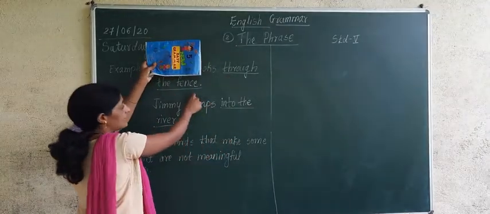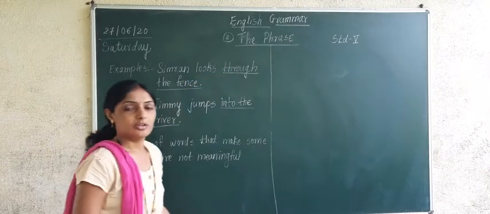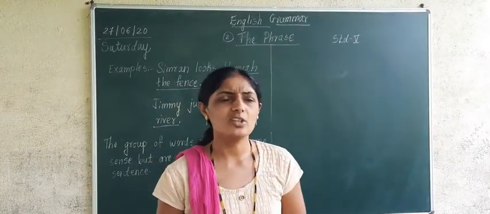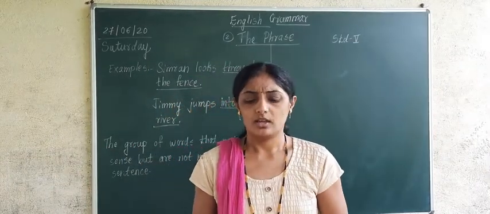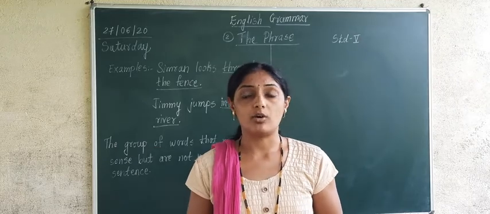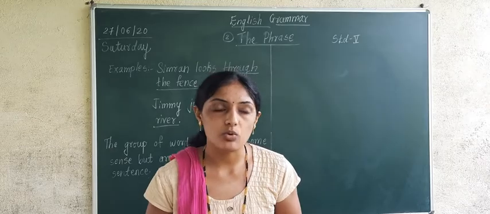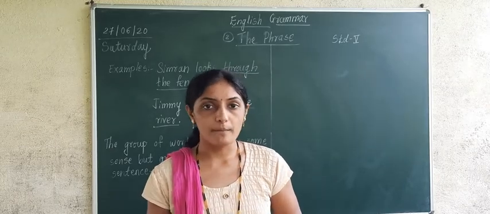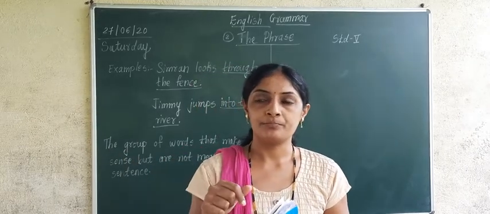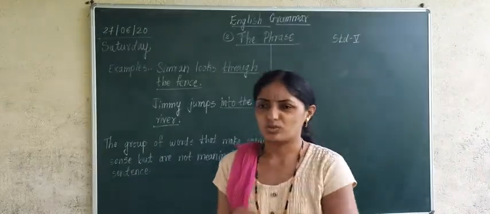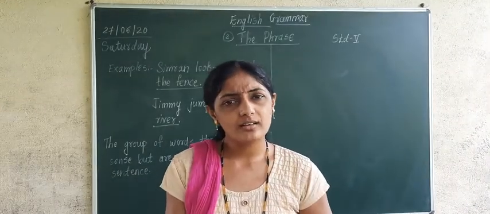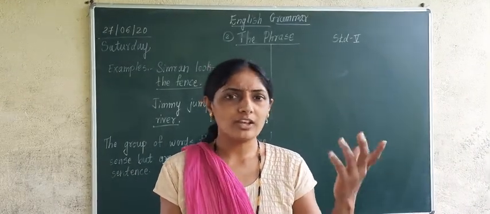Through the fence. If I say, students, through the fence, you will say, ma'am, what are you saying, through the fence? First of all, you will have a big question in your mind: ma'am, fence means what? Compound. There are various types of fence. And then through the fence? What is that? You will think like that, correct or not?